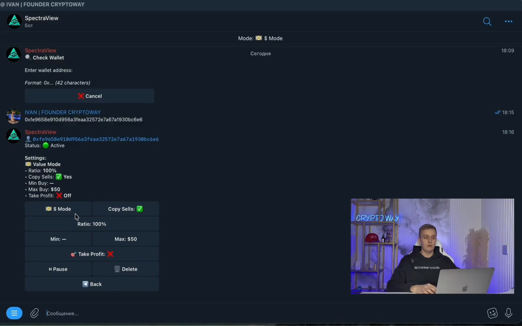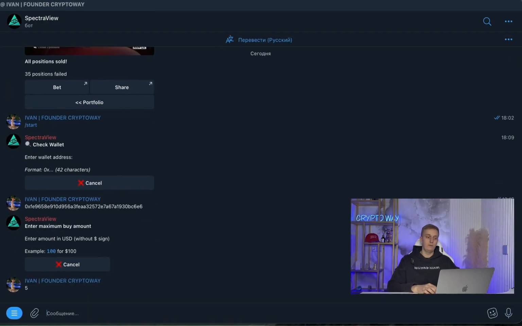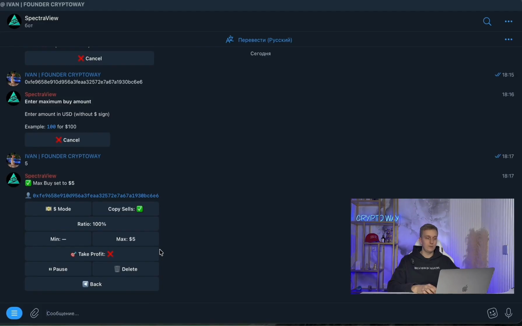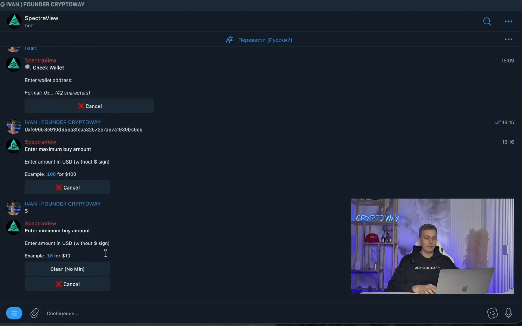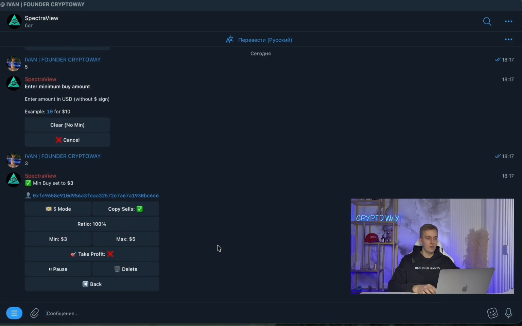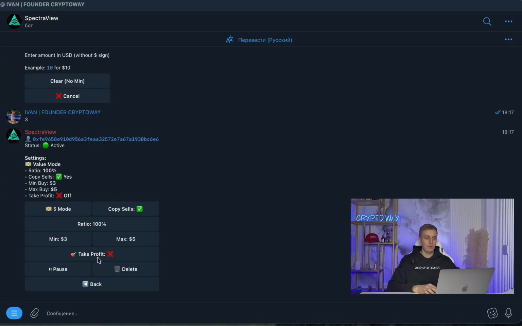We can choose two modes, in dollars or in percentages. In this case, I set it in dollars and specify the maximum amount, for example, $5 maximum per entry for this wallet. And it's better to set the minimum to at least $2 or $3, but in this case, let's make it $3. I leave take profit disabled, and that's basically it. Now my wallet is already set up for copy trading.